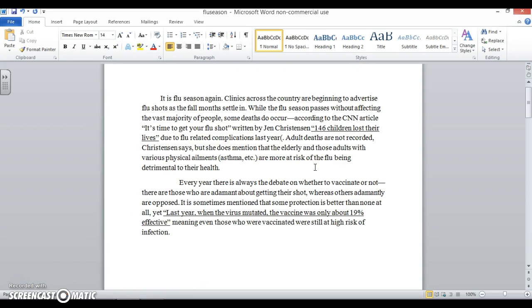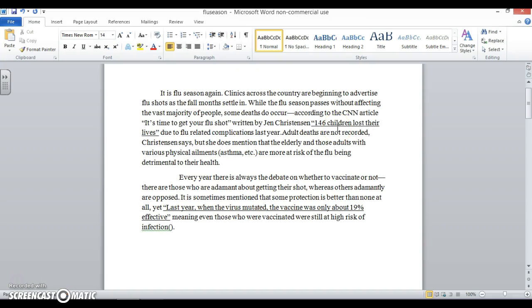So let's look at our text again. Let's create an in-text citation for our first direct quote. First we're going to include the parentheses. Who is the author? Jen Christensen, who has been mentioned earlier in the sentence. So readers already are aware of who the author is. So we do not necessarily need to include her in our citation. There is also no page number as it is a web page.